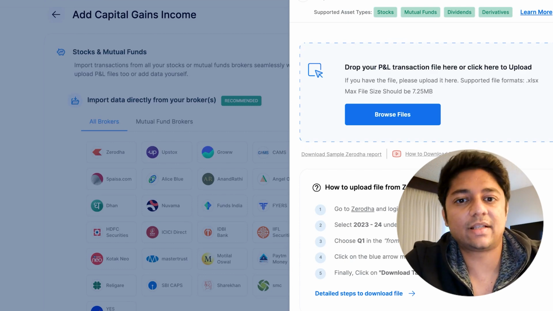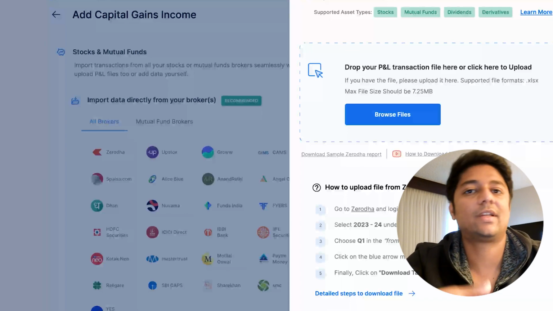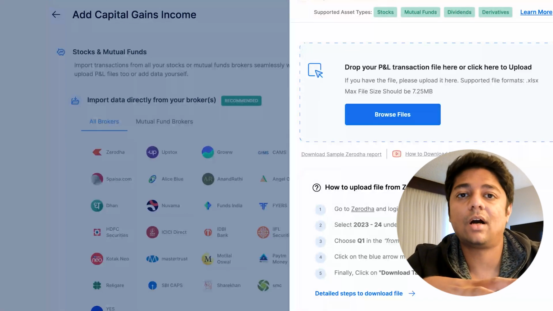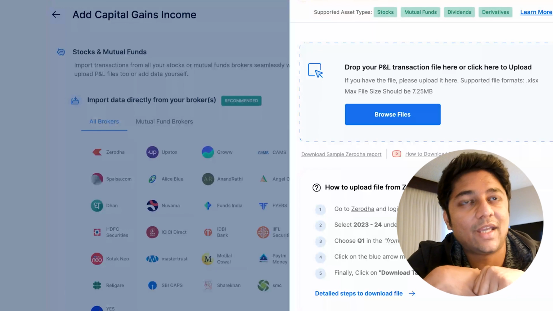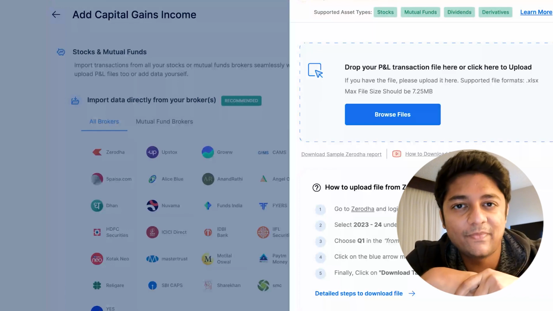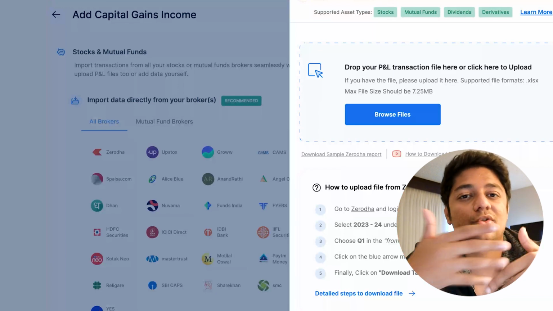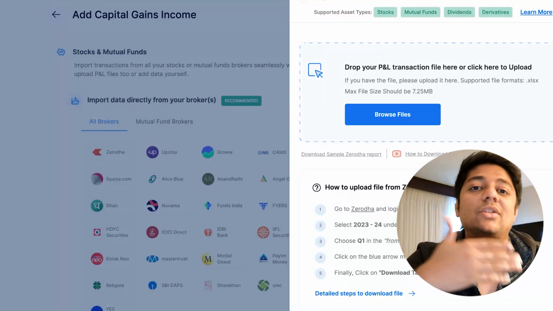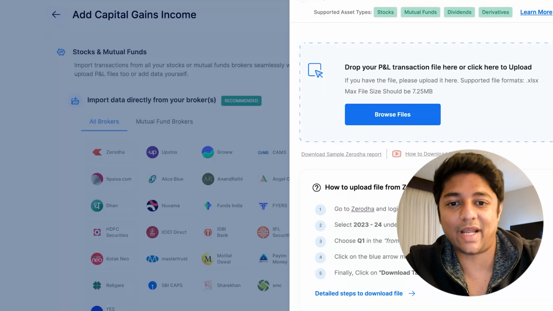So when you do things like this, it starts helping you a lot with respect to your tax, because obviously we get very confused when it comes to understanding how this works, right? And in fact, I'm very careful about filing my taxes, mainly because if I do something wrong, then I get a notice, and these notices don't come immediately. These notices come much later in your life with interest compound added, right?